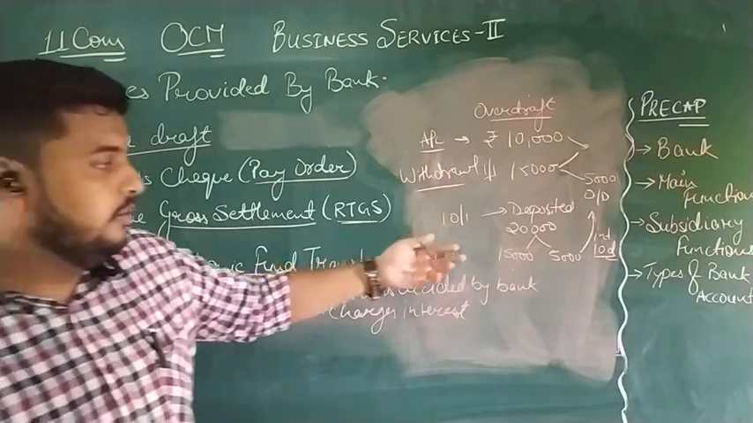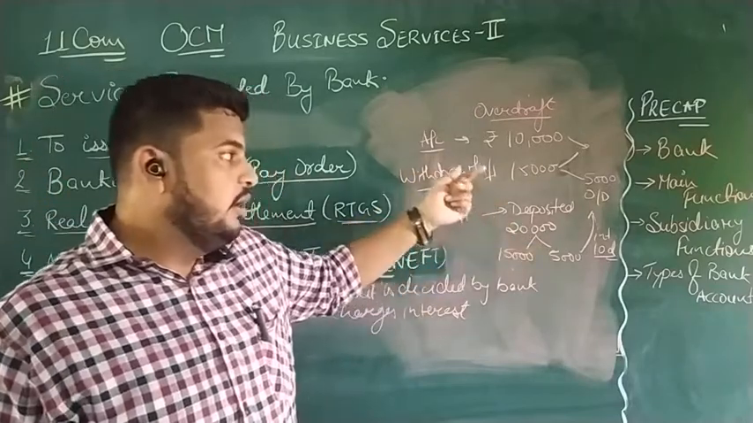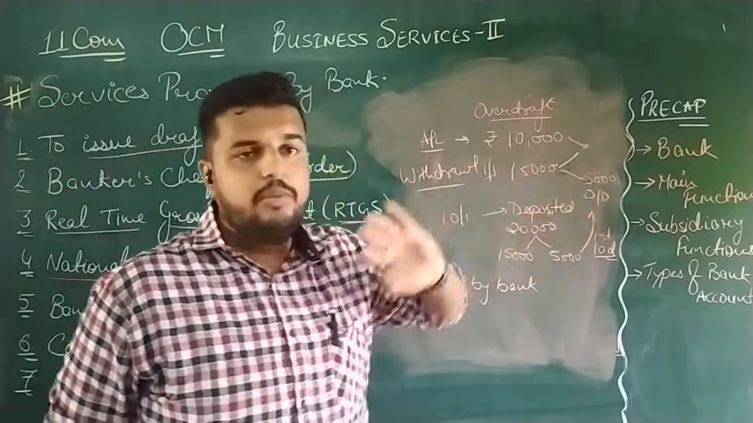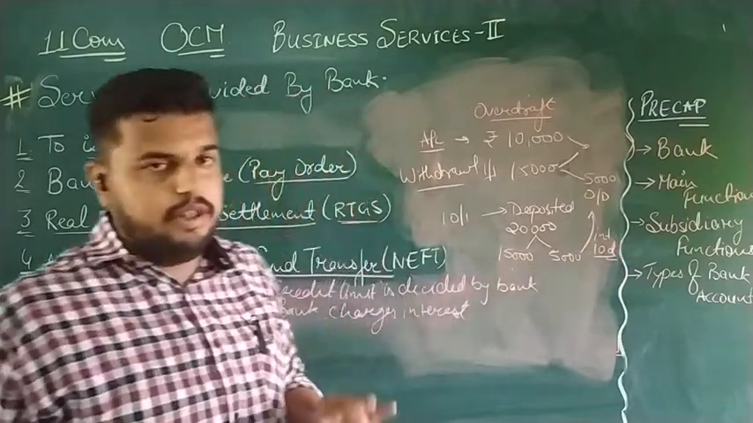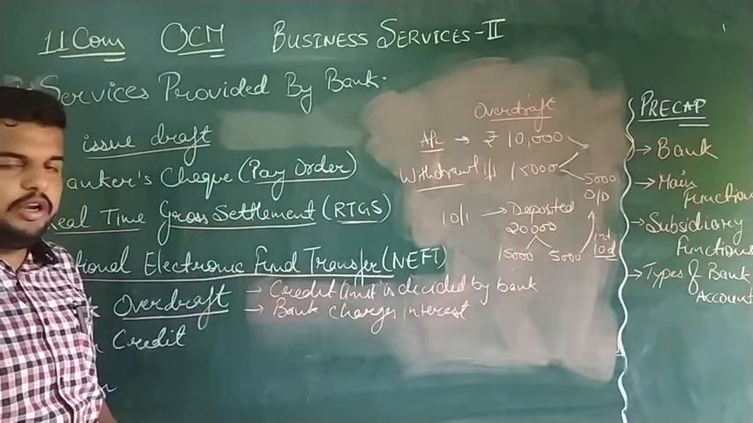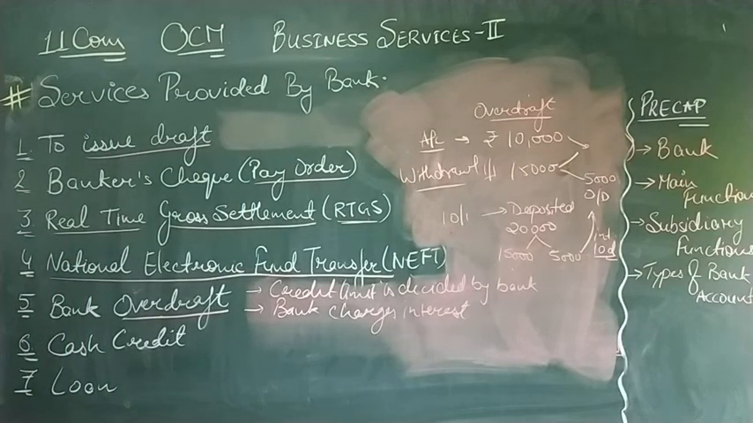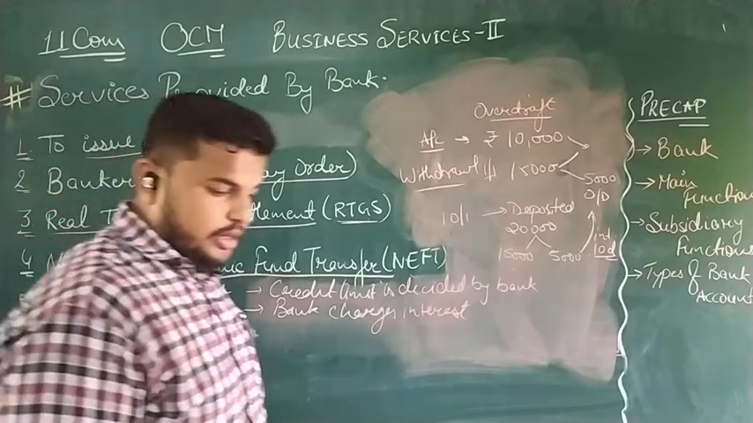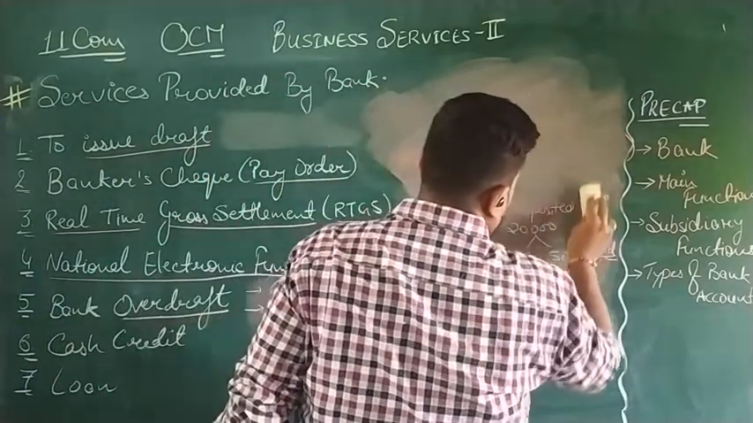For example, the only benefit is that if the overdraft limit is 20,000 and I have withdrawn only 5,000, I have to pay interest only on the amount used, that is 5,000. For the remaining amount, I do not need to pay the interest. Clear? And the next one is cash credit.